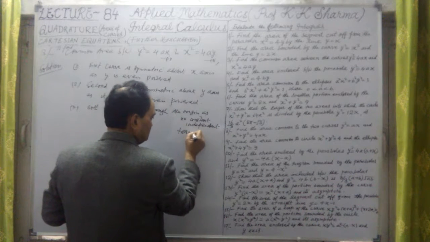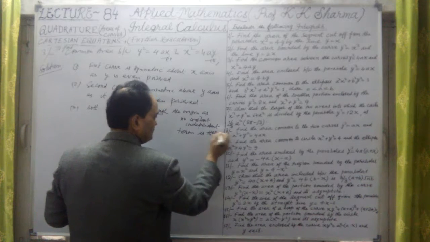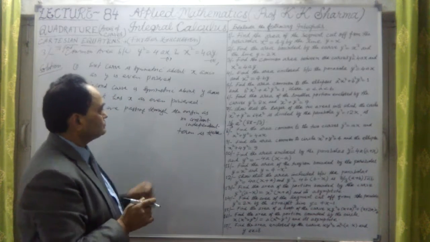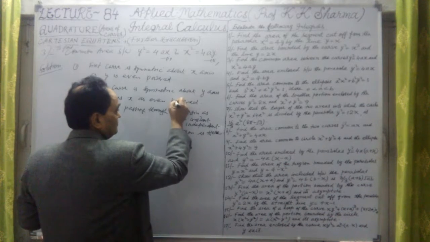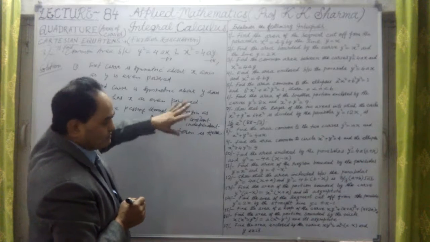No constant independent term is there, so they are passing through the origin.